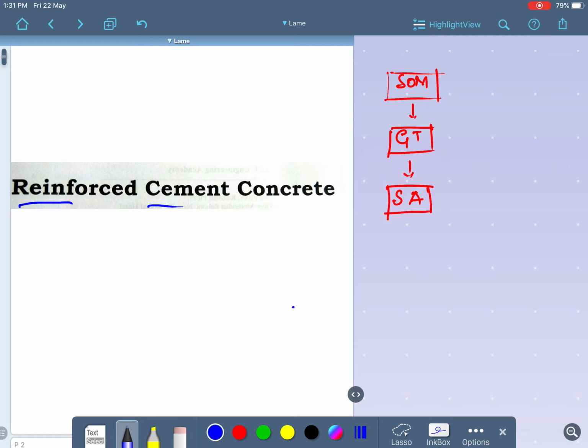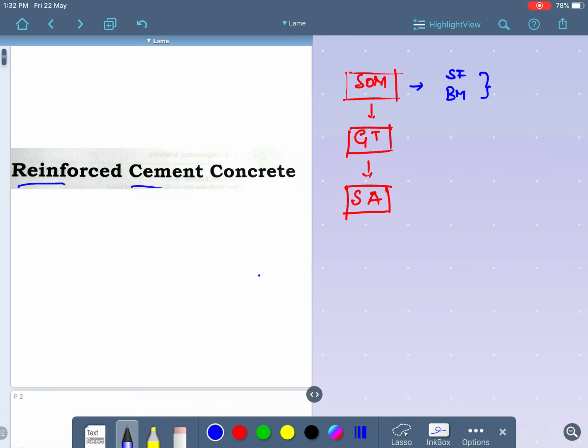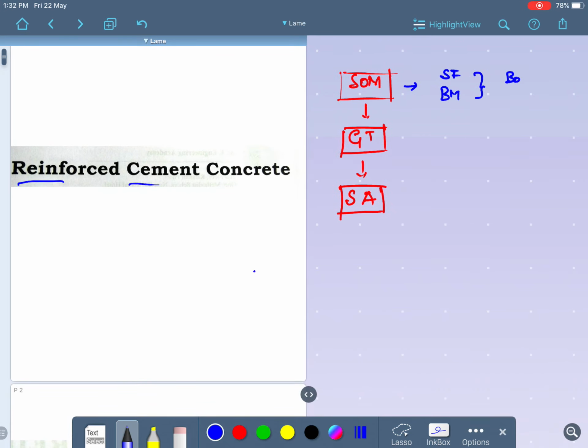Before this, in strength of materials, we studied how to draw the shear force and the bending moment, and some of the basics of structures. Then in structural analysis 1 and structural analysis 2, we analyzed indeterminate structures.